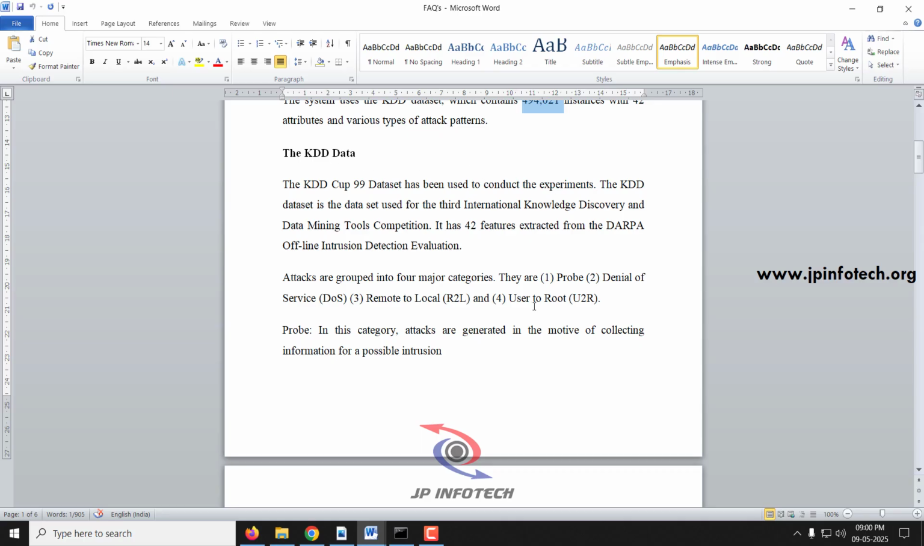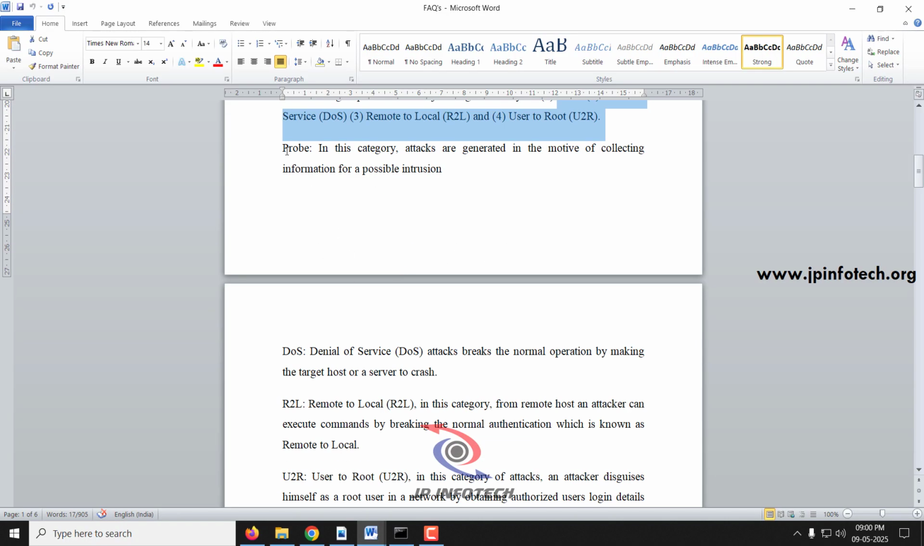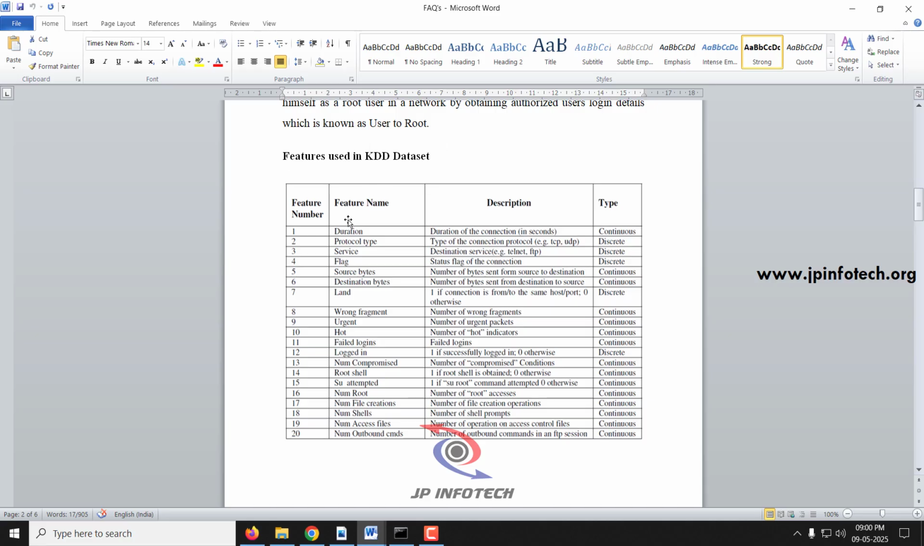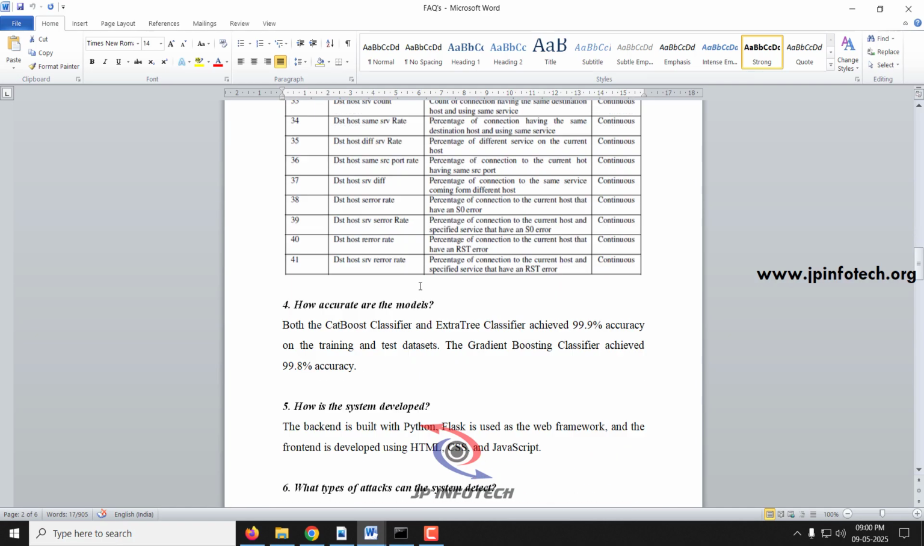This is a popularly used data set for cyber attack, anomaly detection and intrusion detection. It contains 42 features extracted from the DARPA offline intrusion detection evaluation. In this data set, attacks have been classified into probe, denial of service, remote to local and U2R. As I've explained, you can see the features that I have; initially I explained all these things.